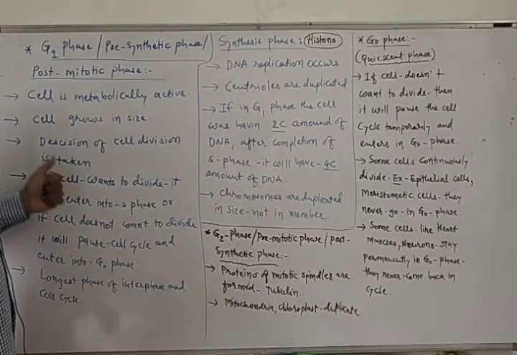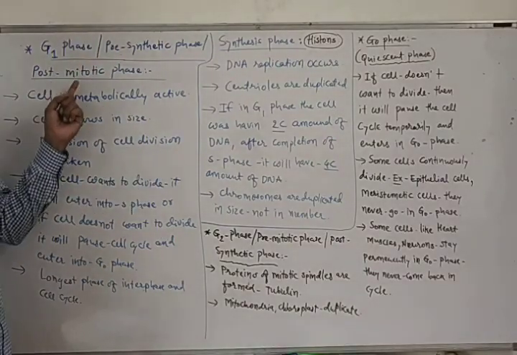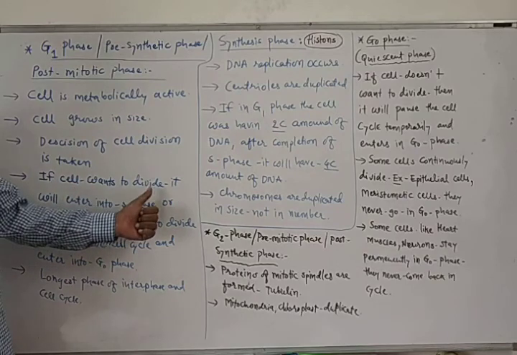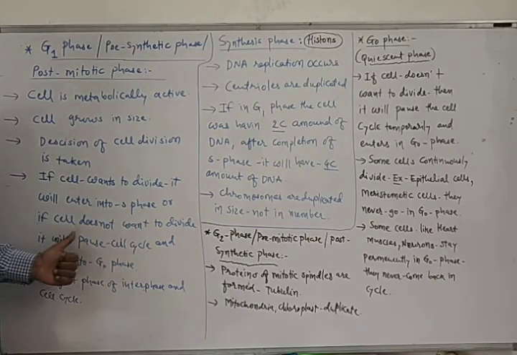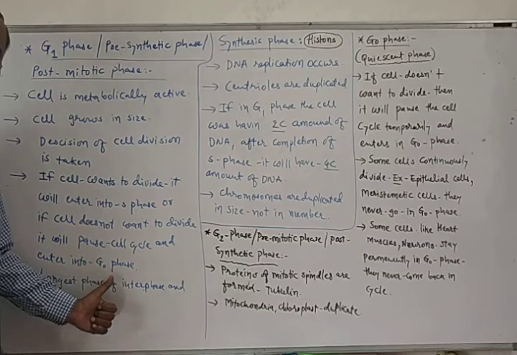So the third point is that the decision of cell division is taken during the G1 phase. If the cell wants to divide, it will enter into S phase. If the cell does not want to divide, it will pause the cell cycle for a while and enter into the G0 phase.